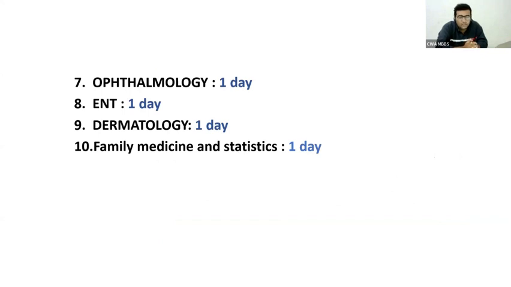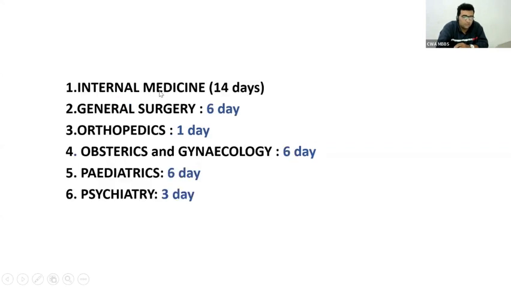Beyond that, some Prometric examinations may ask about ethics also. If we get time, we will deal with ethics. Family medicine, statistics, dermatology, ENT, ophthalmology are one day's work for all these things. Now psychiatry, pediatrics, obstetrics and gynecology, general surgery, and internal medicine.